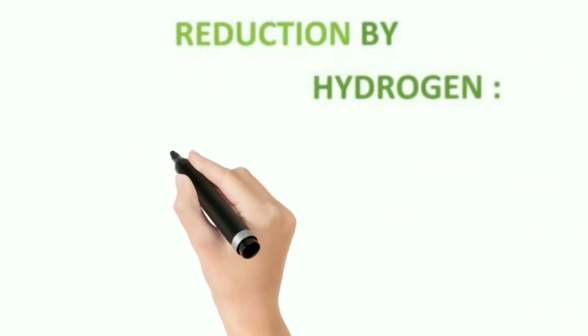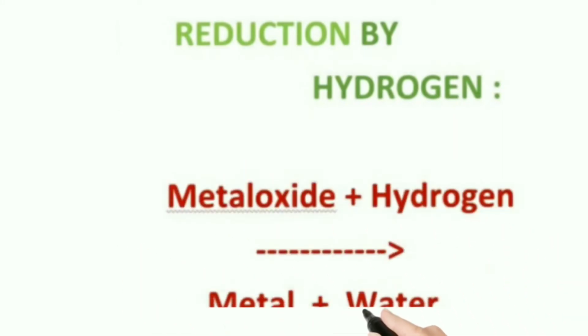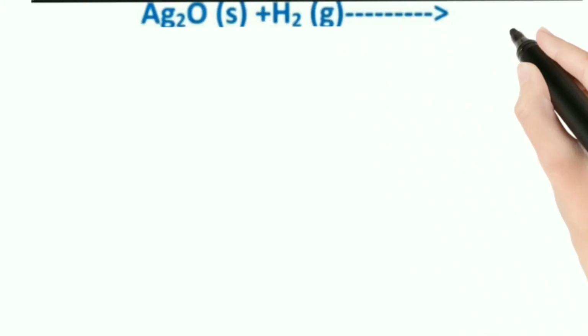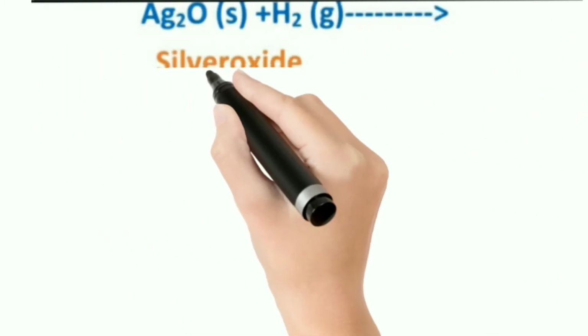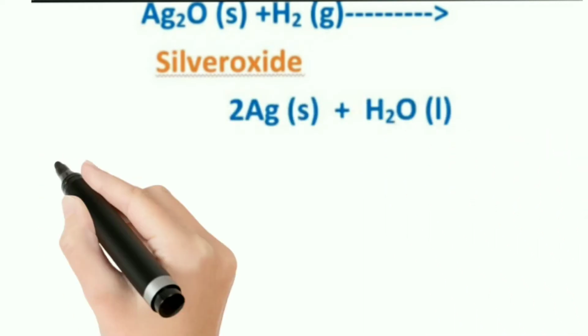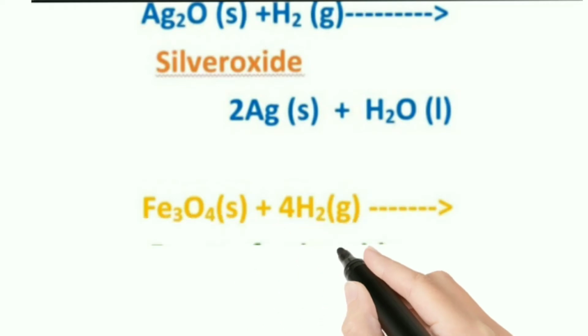Let's see the second one, reduction by hydrogen. Here metal oxide reacts with hydrogen and is converted into metal plus water. Here metal oxide is reduced to metal with the help of hydrogen. Let us see the example. Silver oxide plus hydrogen gives silver plus water. Here silver oxide is reduced to silver.